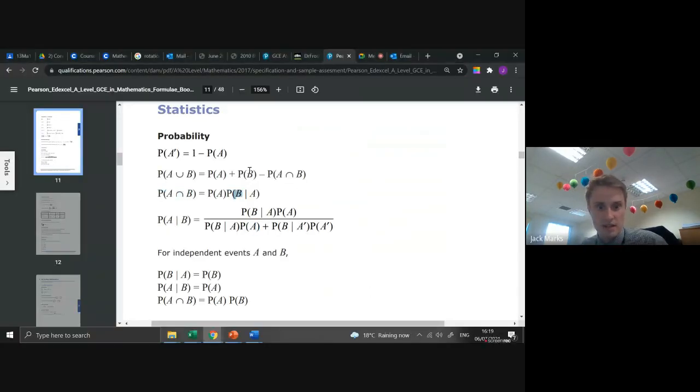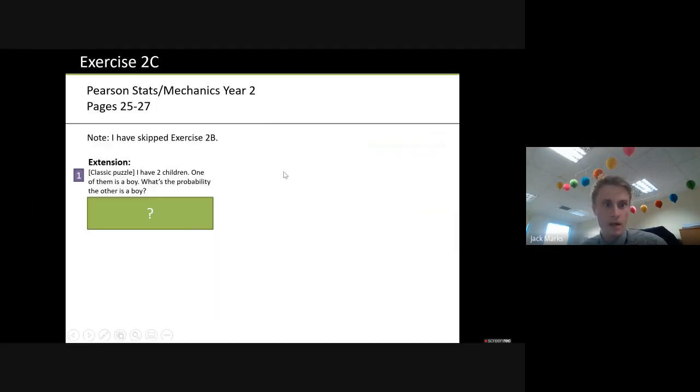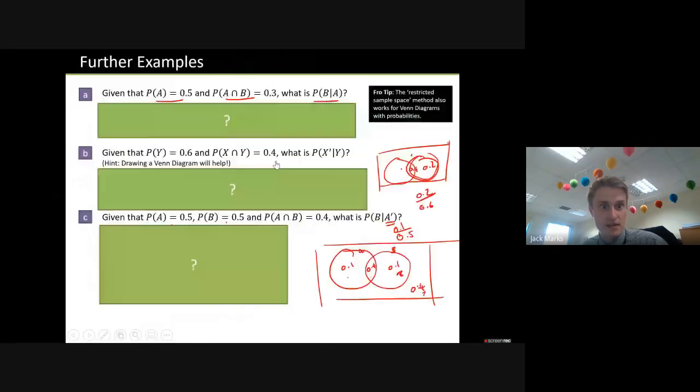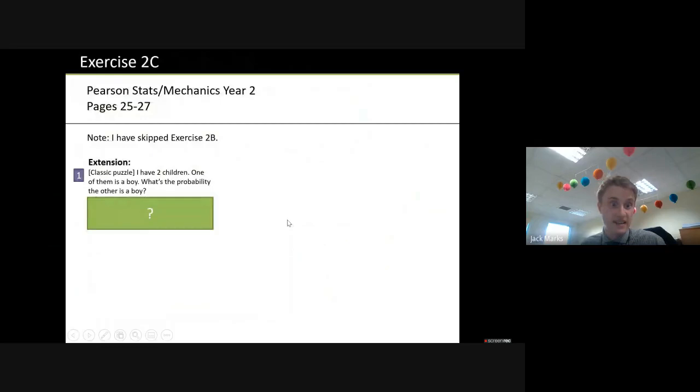You should make sure really though that you have this one to hand when you're working through these questions, because it will come up quite a lot. Okay, and we've done 2B and 2C there together. So I think 2B is more about the diagram in the book, and 2C is more about using the formula. But I would base it on the situation, which one's most appropriate to use.